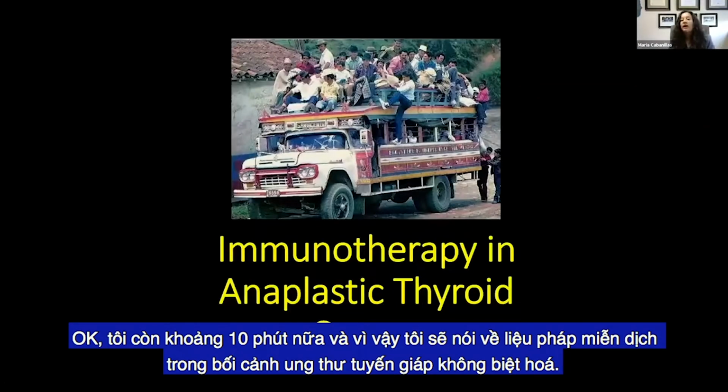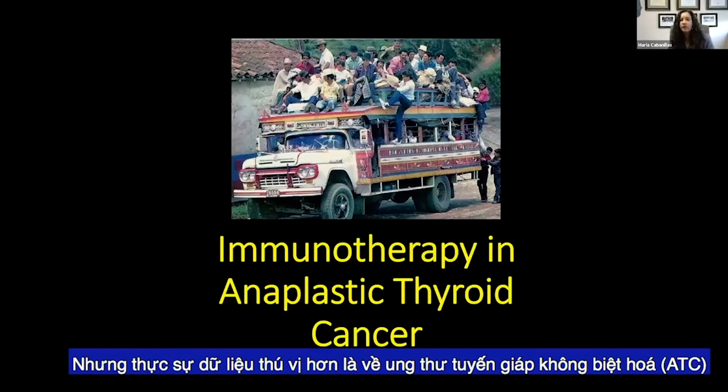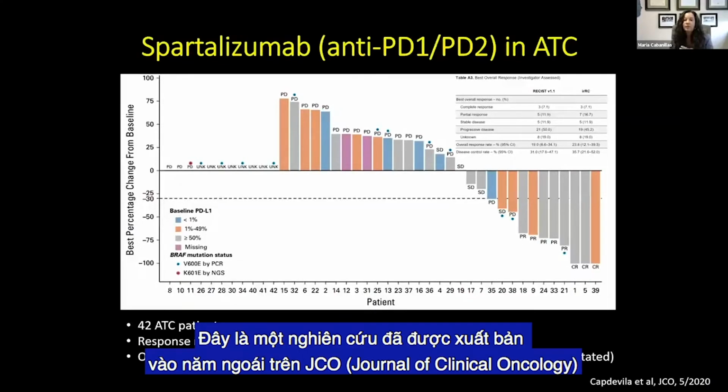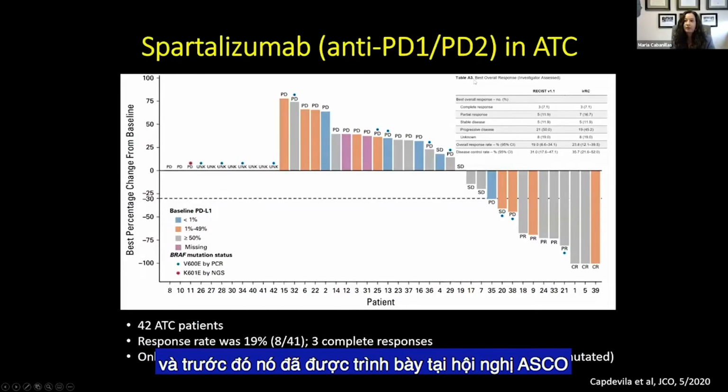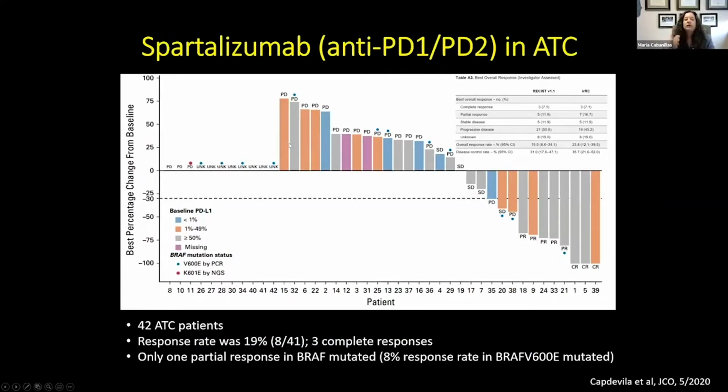Okay, so I have about 10 minutes left, and so I'm going to talk about immunotherapy in the context of anaplastic thyroid cancer. There's a little bit of data in differentiated thyroid cancer, but really the more interesting data is in ATC. Now, this is a study that was published last year in JCO, and had previously been presented at ASCO meetings. And so we were really excited to finally get this in print.